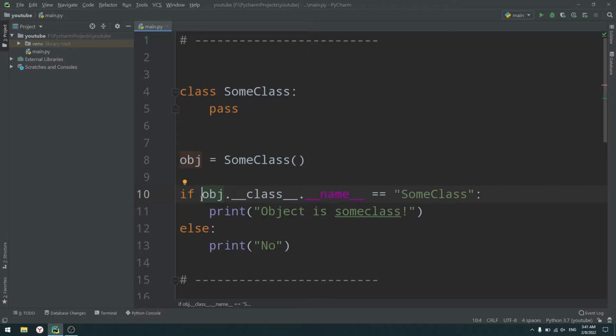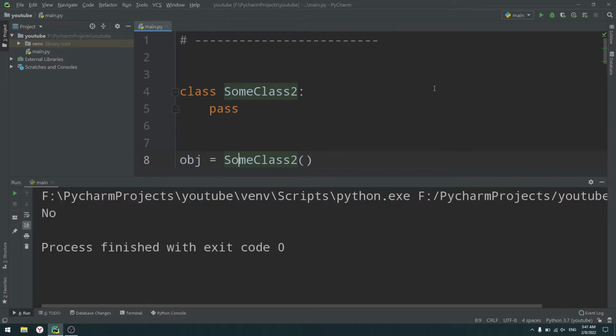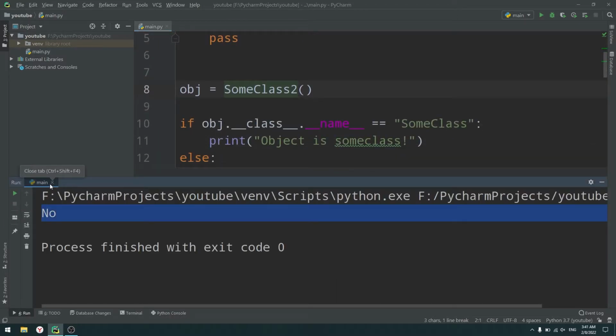So why is that? Because, as I said, when you use too much of Python's potential, you may end up hurting your project. Python allows you to get the name of your class from your object, the name in a string. For some people it may be a very great addition to the language, but for others it may create mistakes. So what is the mistake here? First of all, what if we change the name of our class? SumClass2, for example. Let's run it. Oops, it says no. But actually it should say yes.